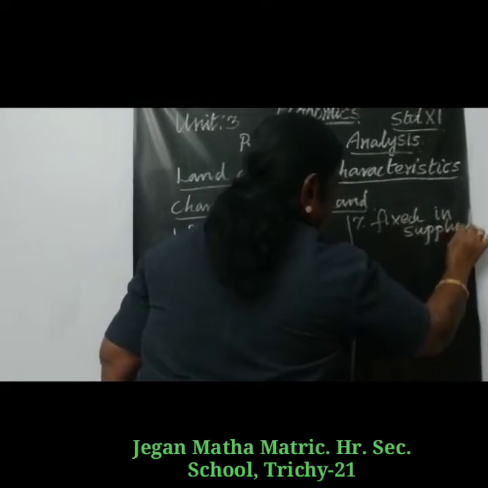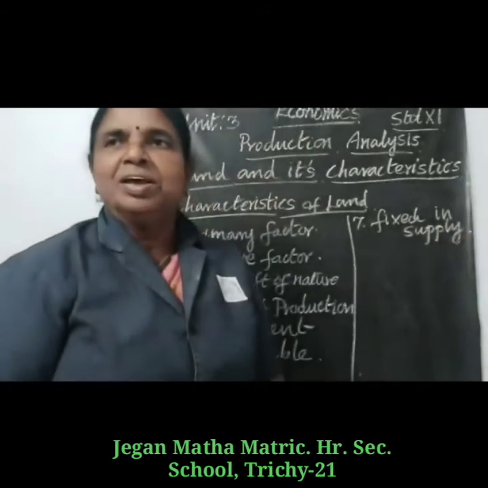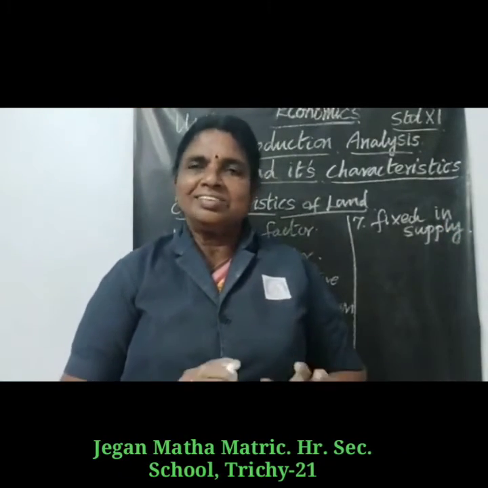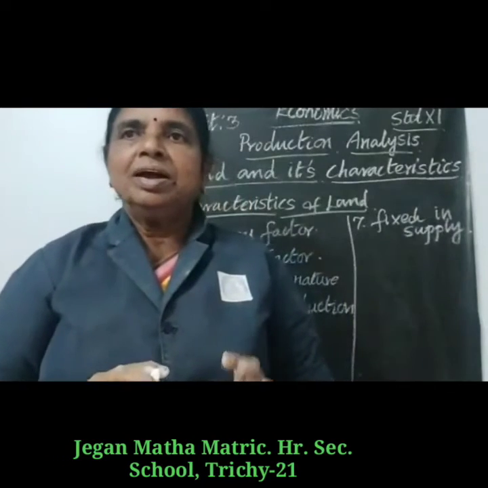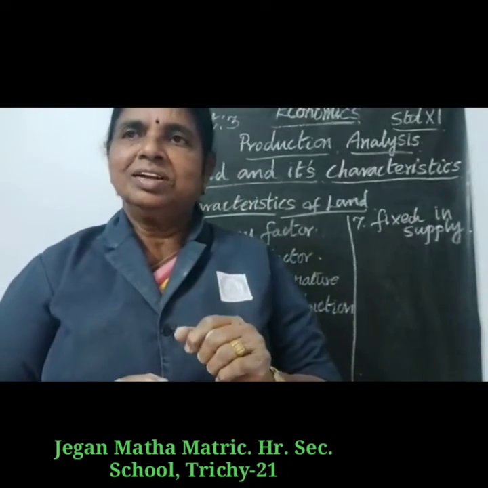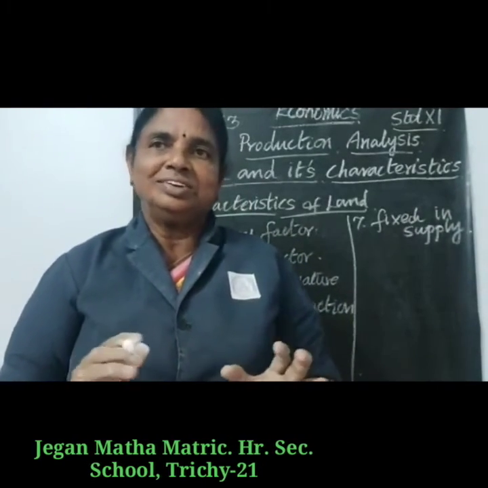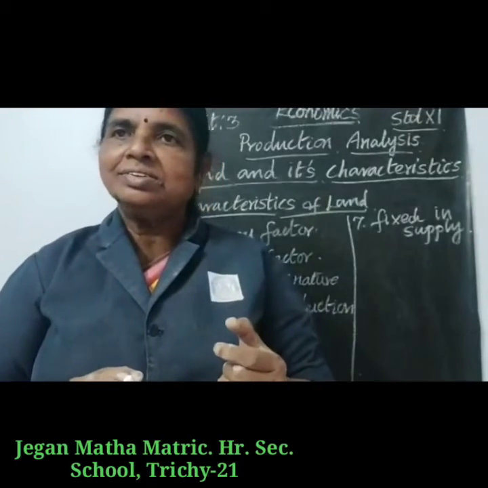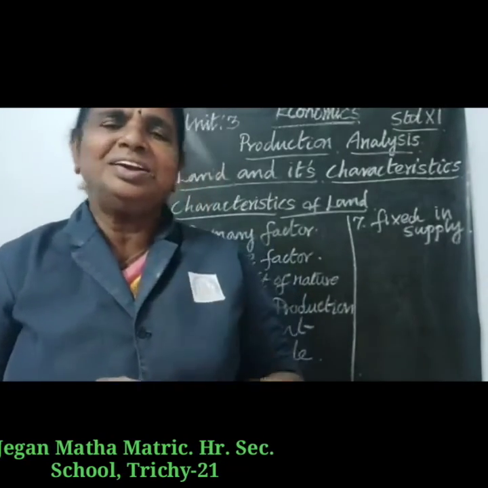Land is fixed in supply. I mean, it is inelastic in supply. Land is heterogeneous as it differs in fertility.